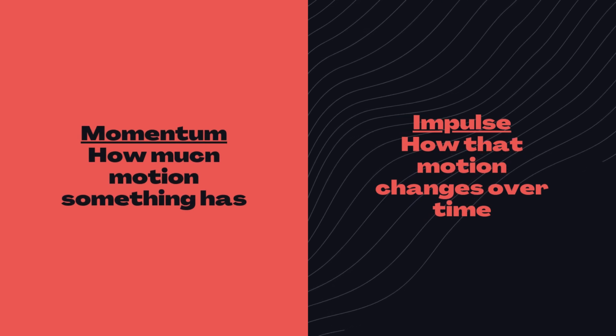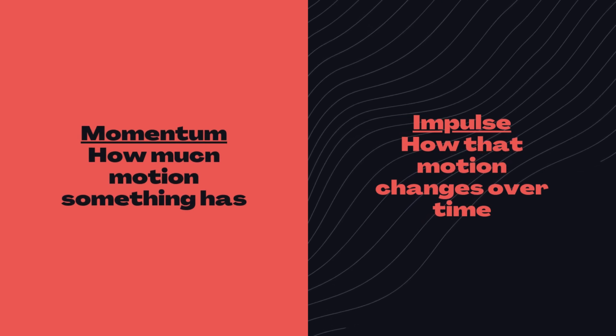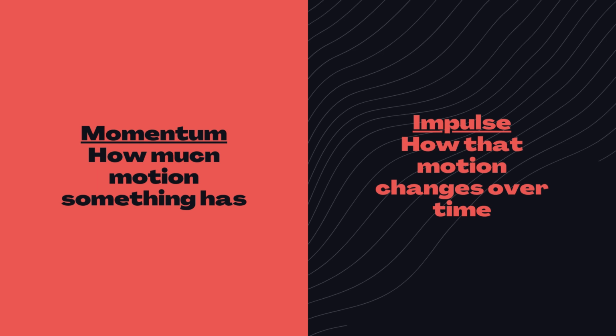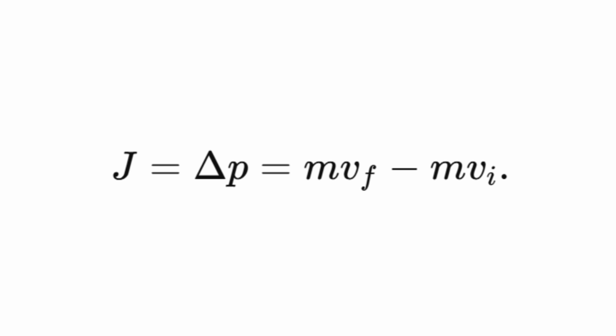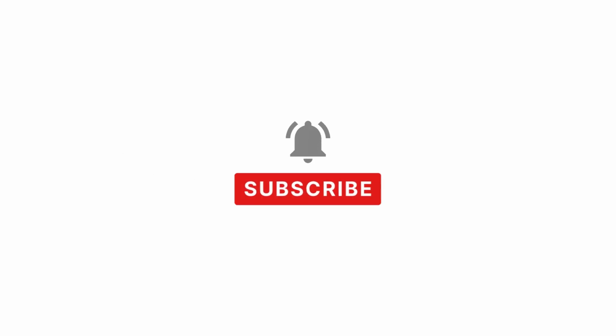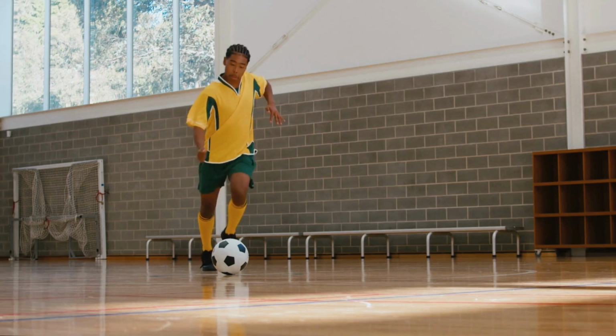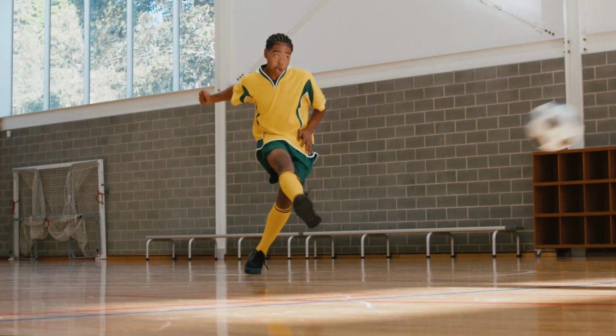So, momentum tells us how much motion something has. Impulse tells us how that motion changes when a force is applied over time. And the impulse-momentum theorem connects these two perfectly. In a single sentence, impulse is the bridge between force and motion. It explains how every kick, push, hit, or collision translates into a change in velocity.